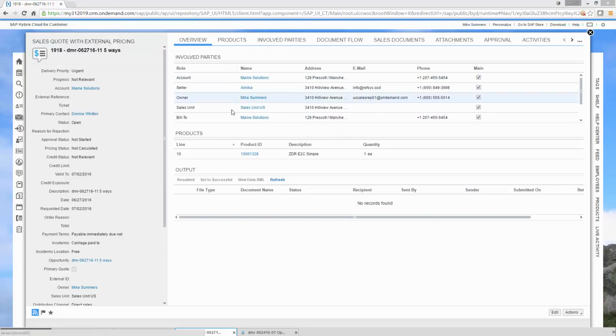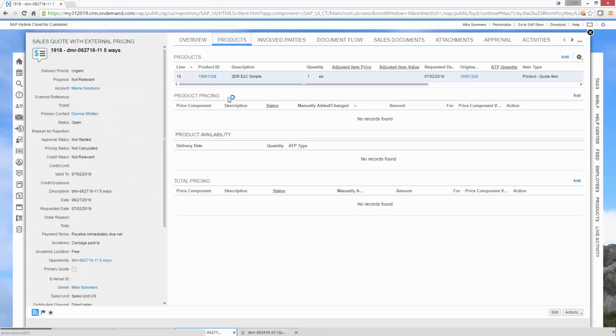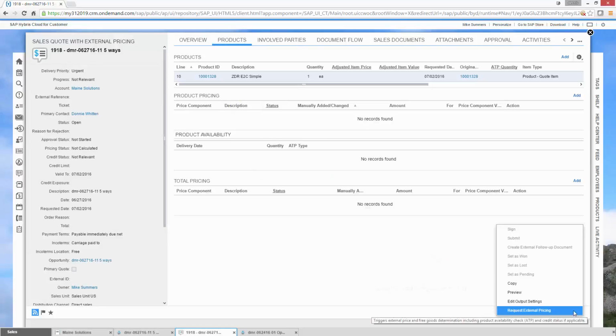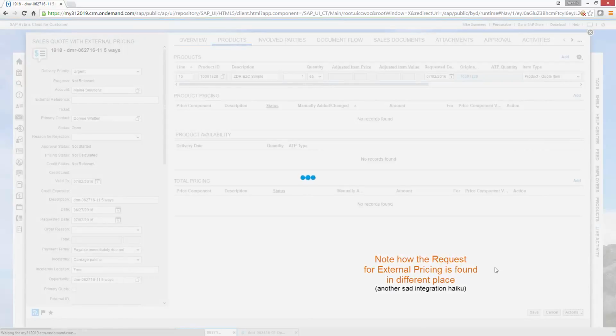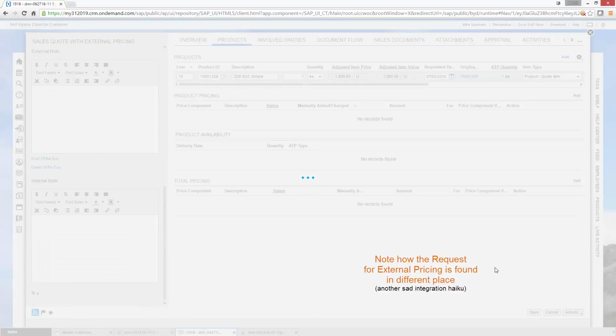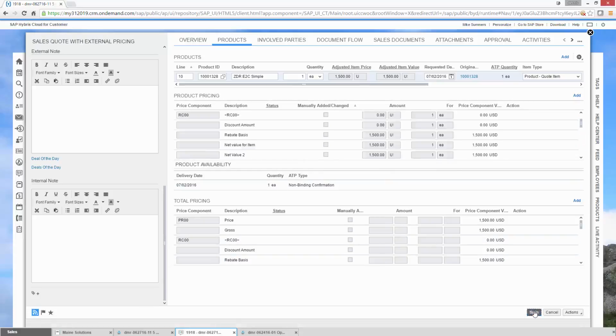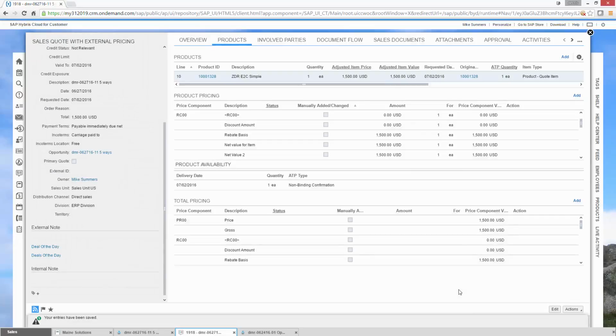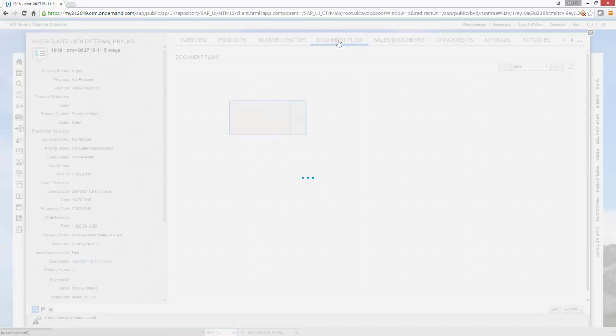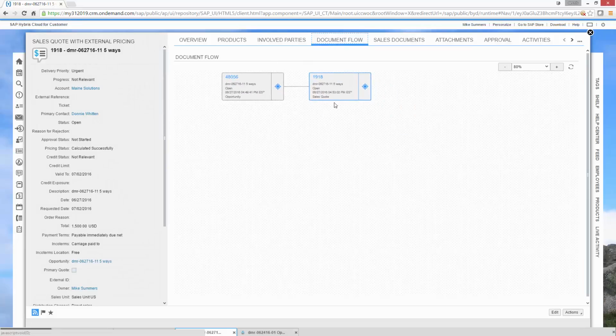All right. This opportunity has products and documents. There they are. There is no product pricing. There's no availability information unless, in the actions, I request external pricing. Now it's calling down to ERP. You can see this big, long pricing condition of what all this is about. How much is it? What does it cost? Etc. Save that. We can even peek at its document flow. That's the quote's document flow. This quote came from our opportunity.